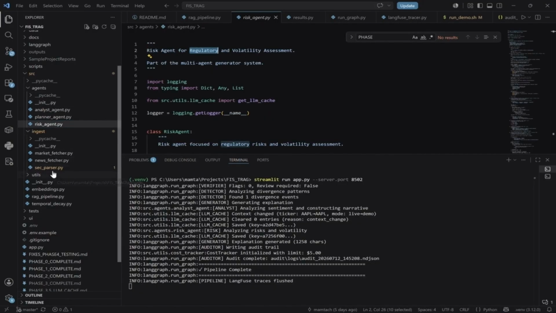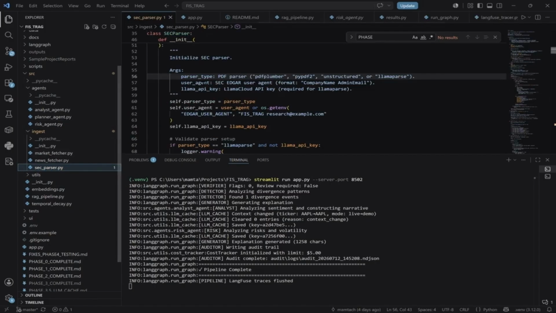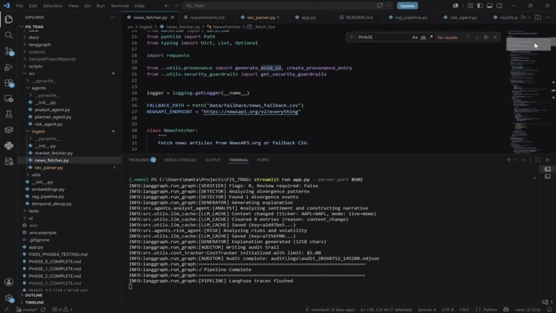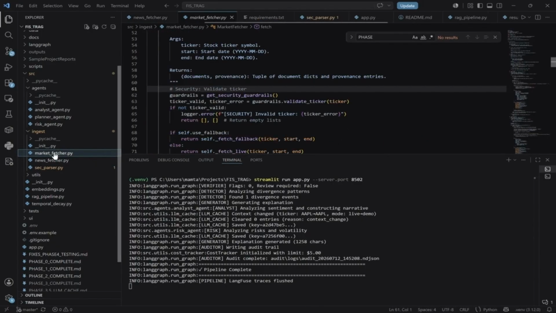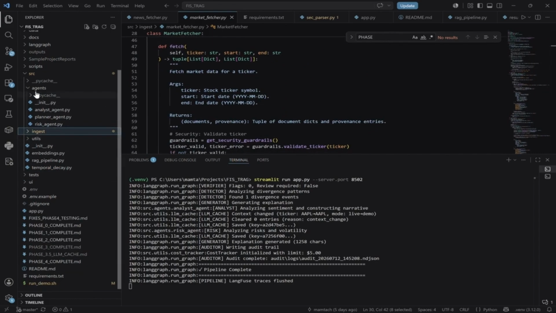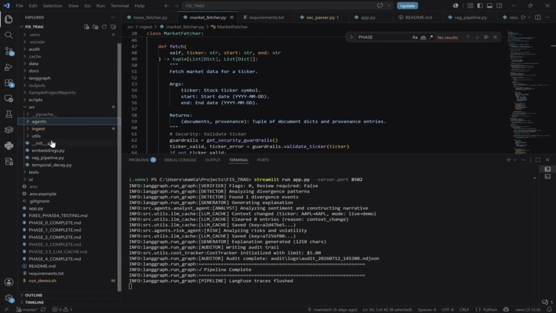Then the ingester. If you see here, this is a PDF parser, because unstructured was very heavy for my laptop. The news fetcher fetches news with an evidence ID, EVID. The news API already provides this data. The market fetcher fetches market data. And this is the ingester. These are the agents, and the agents are ultimately calling all those processes.